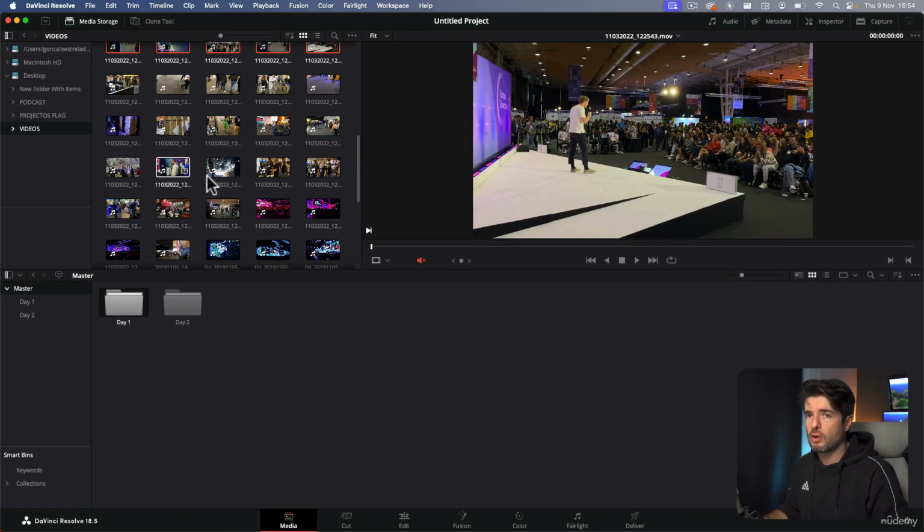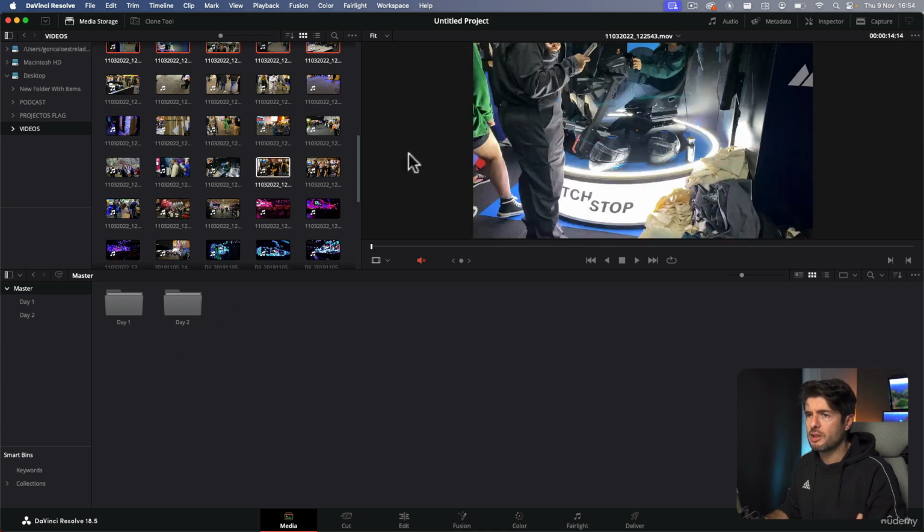If you want to import some more, you just grab them. All the files are link based. So this means if you delete them from the media pool, you're not deleting them from the hard drive. You're just deleting the links to the hard drive from your media pool. So let's say you're using an external drive, be careful, because once you're importing, you're not actually copying the files, you're just dragging and making some links. So be aware to just copy the files first to a hard drive that you're going to have plugged on your laptop.